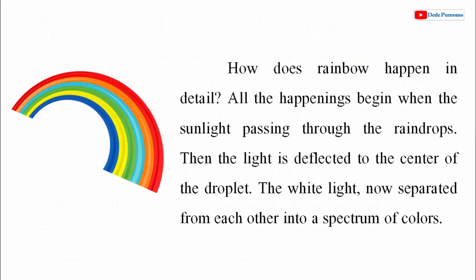How does rainbow happen in detail? All the happenings begin when the sunlight passing through the raindrops. Then the light is deflected to the center of the droplet. The white light is now separated from each other in the spectrum of colors.